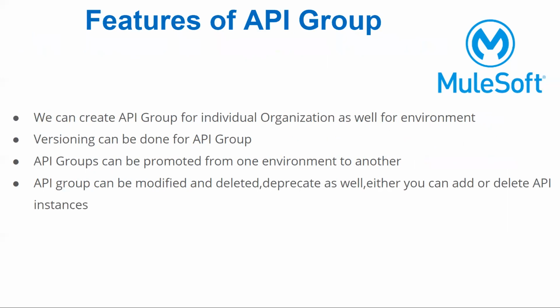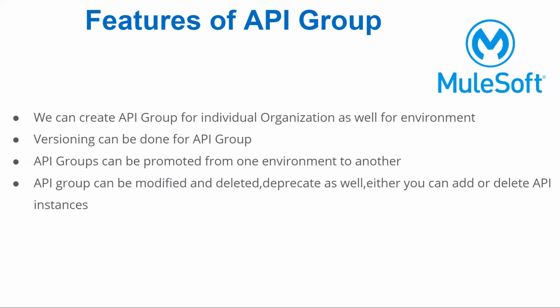Let's see the features of the API group. We can create an API group for an individual organization as well as for the environment. As I said, we can version the API groups. We can promote the API groups from one environment to another environment. API group can be modified and deleted. There is an option called duplicate as well. Either you can add or delete API instances. So based on the business requirement, we can create the API groups.